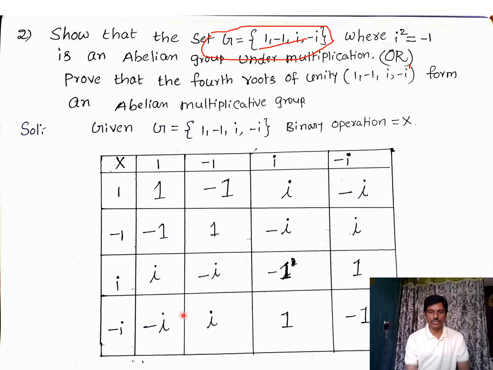This is called a composite table. Using the composite table, we can find whether the set forms a group or not under the given binary operation. So how do we construct the composite table?